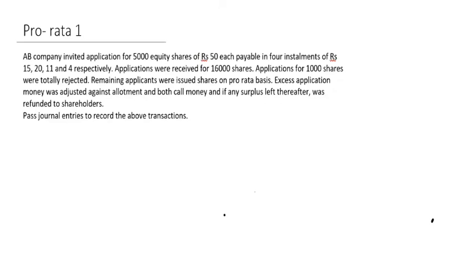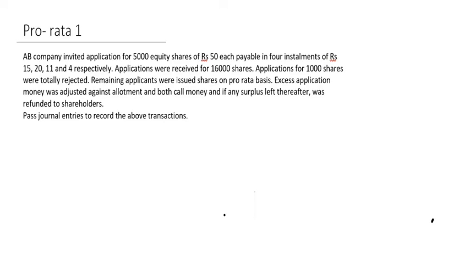Dear students, today I will teach you about the oversubscription question on a pro rata basis. For example, AB Company invites applications for 5,000 equity shares. Here the word equity is mentioned, so we will write equity before shares. 5,000 equity shares of rupees 50 each in 4 installments: 15 rupees for application, 20 rupees for allotment, 11 rupees for first call and 4 rupees for second and final call respectively.